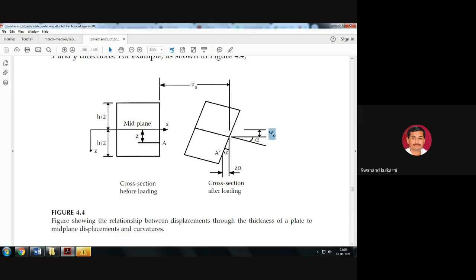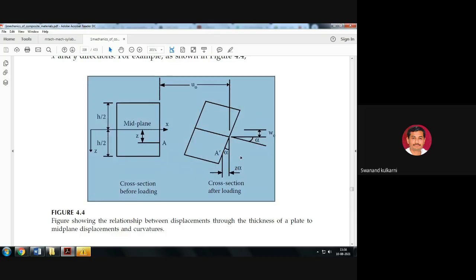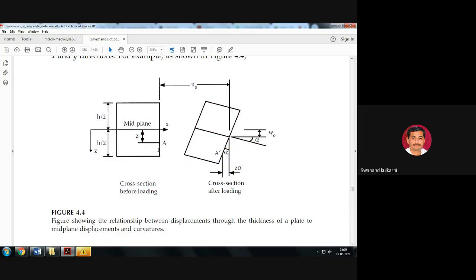At any location here, alpha is considered to be an angle. Now a position which is changed here from A to A dash. A is changed up to A dash here. So this distance z, and later on, due to the application of force, whatever the deformation is going to happen here, this horizontal distance is considered to be z alpha.